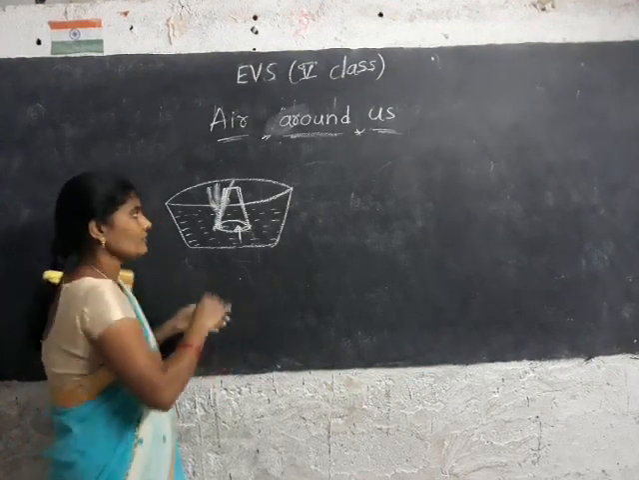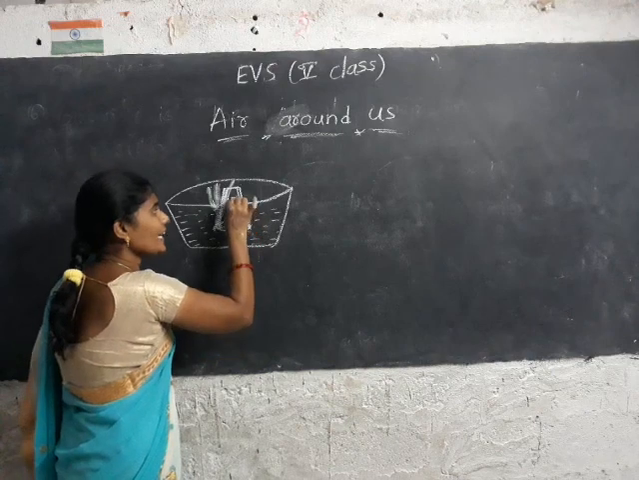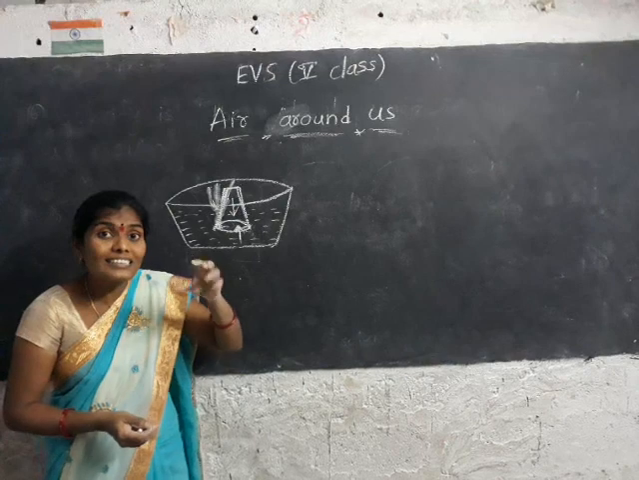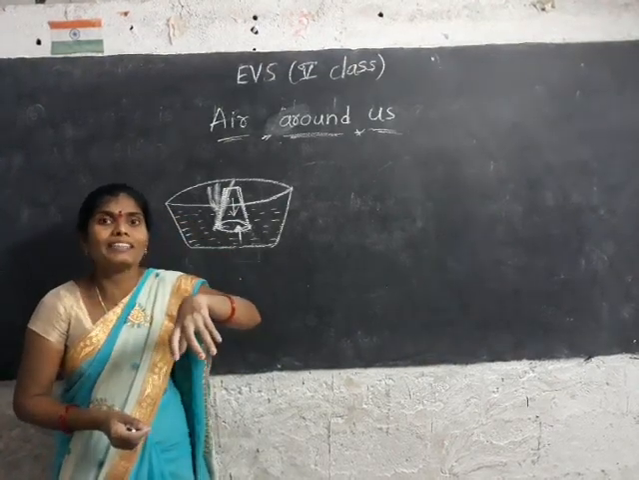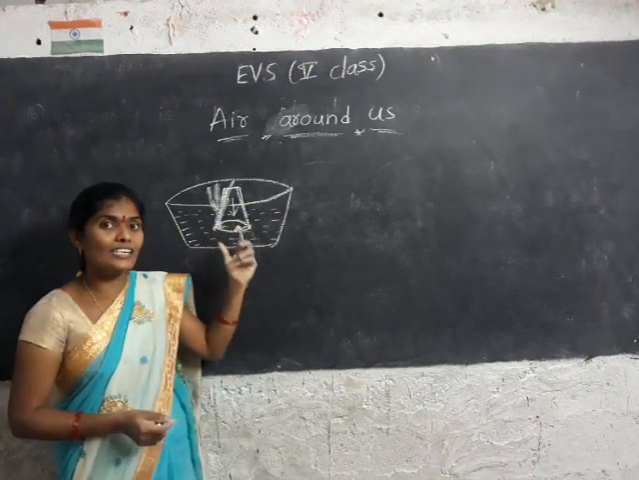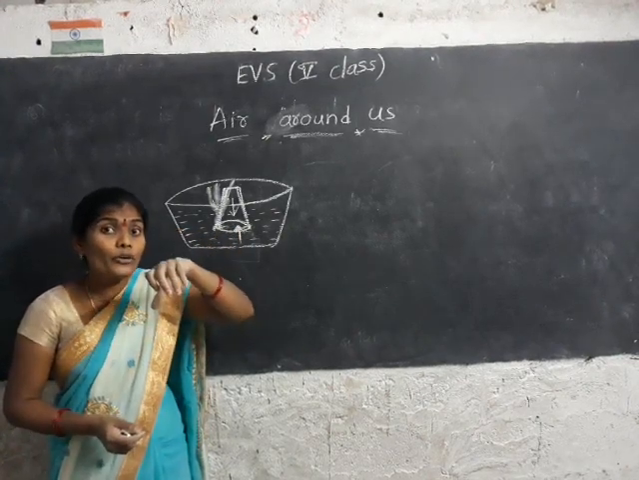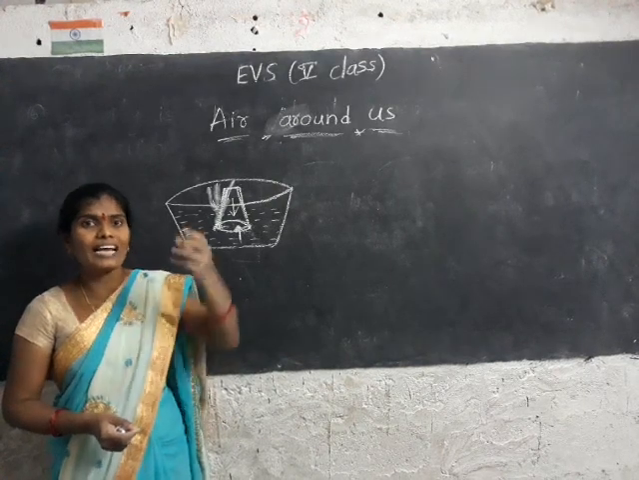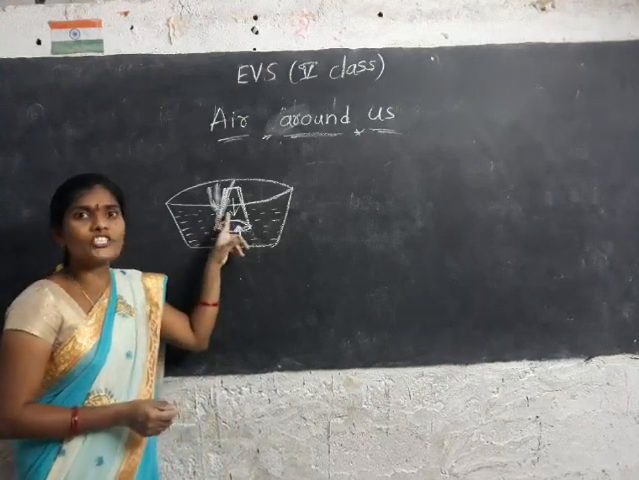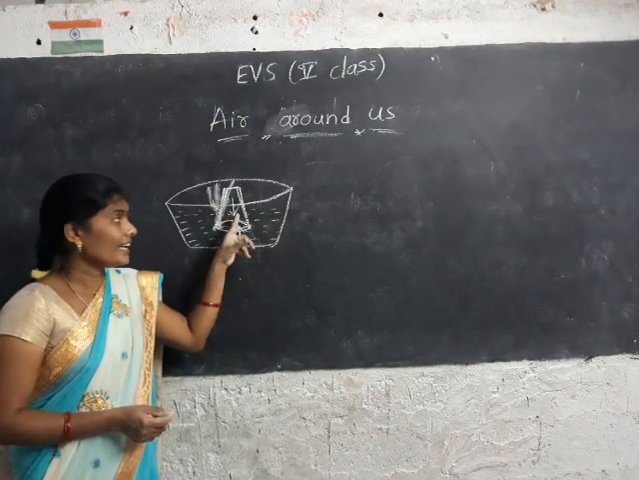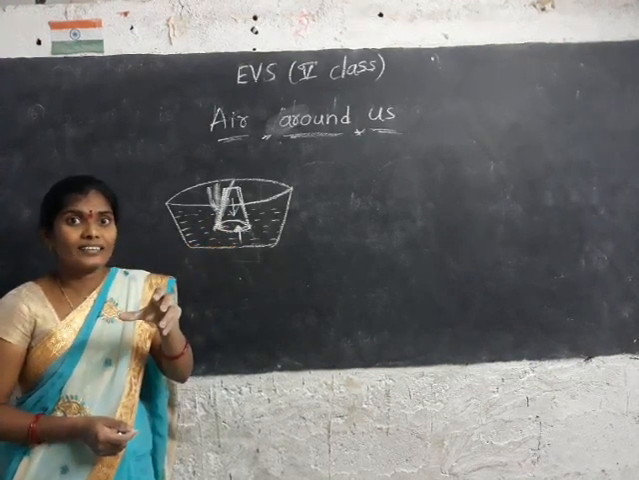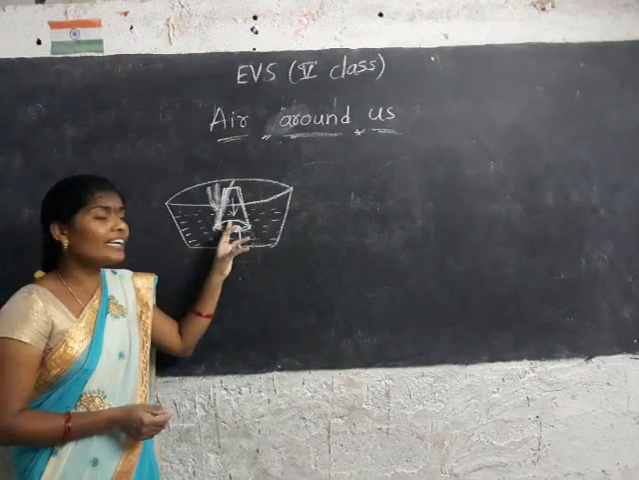The water is pushing and here air is there. It is also pushing. So the glass won't dip in the bowl. అంటే అందులో dip మునగదు. Because air pressure is there. It is not an empty glass. It is having air. Okay, it is having air.